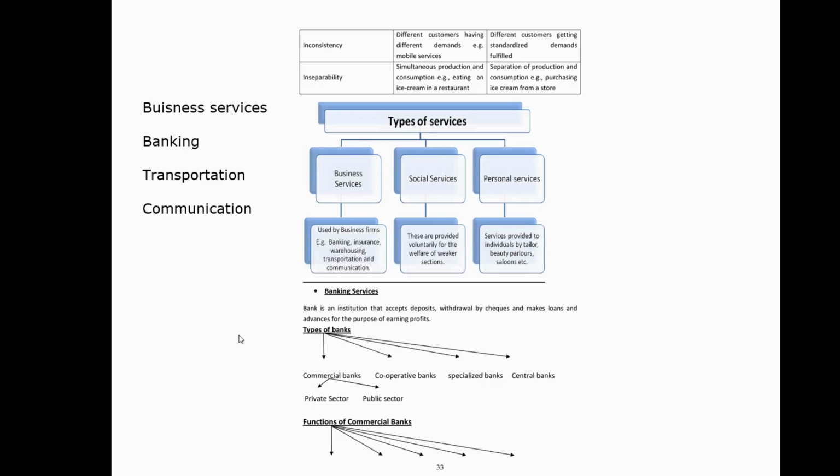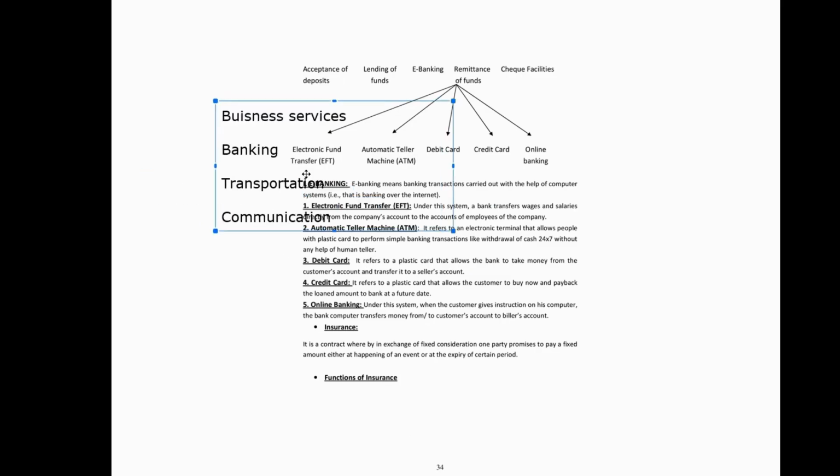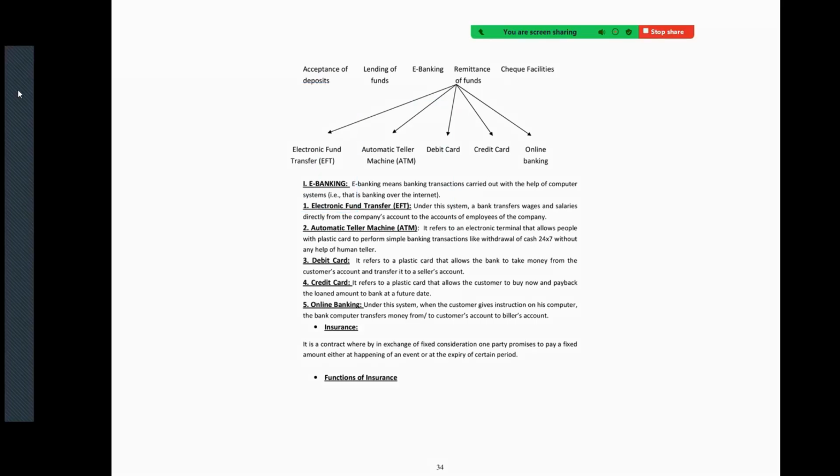Now, next we are coming to some facts of banking. What are the important codes of banking? There is e-banking. E-banking means banking transactions carried out with the help of a computer system, that is, banking over the internet.